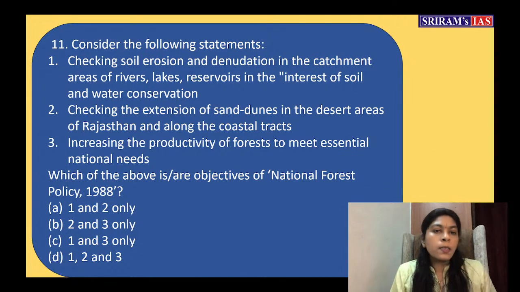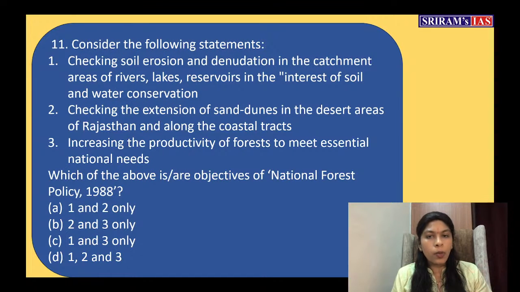Consider the following statements. First statement, checking soil erosion and denudation in the catchment areas of rivers, lakes, reservoirs in the interest of soil and water conservation. Second, checking the extension of sand dunes in the desert areas of Rajasthan and along the coastal tracts. Third statement, increasing the productivity of forest to meet essential national needs. Okay, there are three statements. Which of the above is or are objectives of National Forest Policy 1988? Now you have to give the answer.